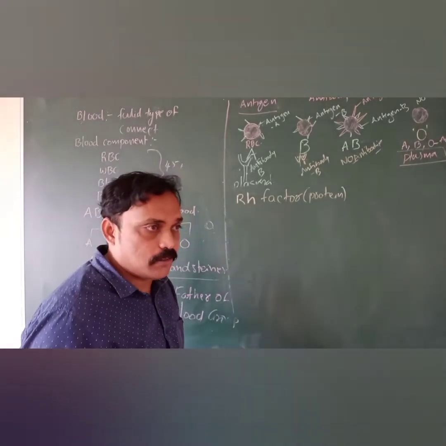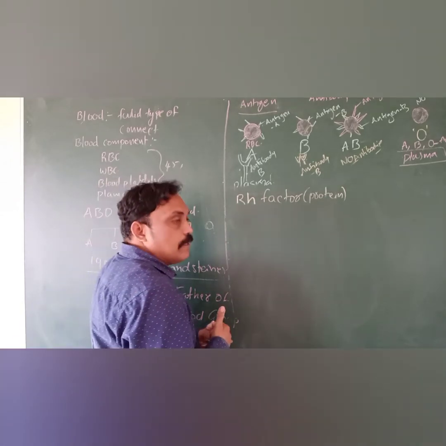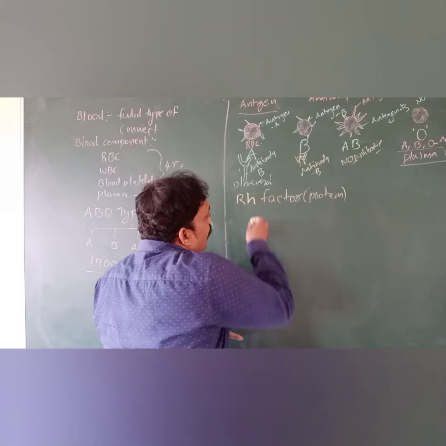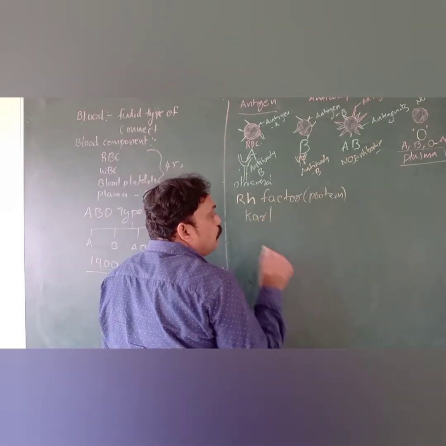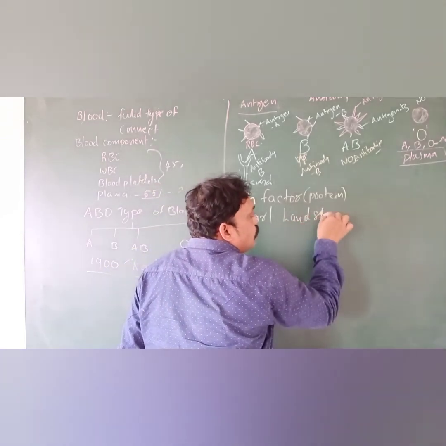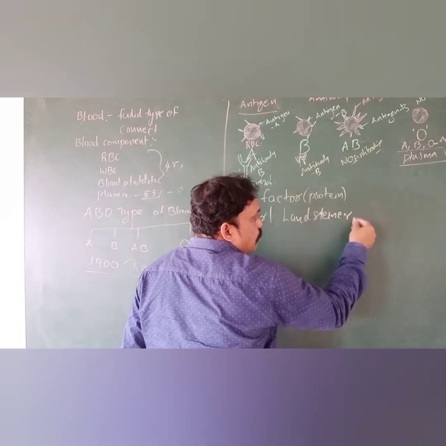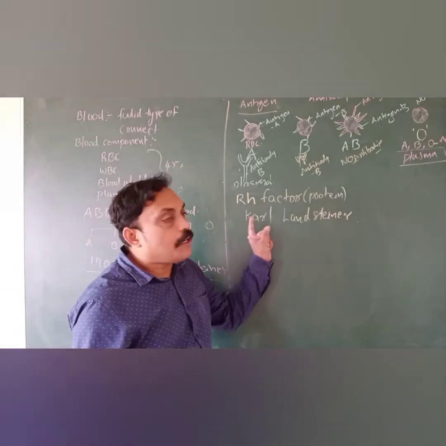What is RH factor? After 1937, Karl Landsteiner and Wiener discovered the RH factor.